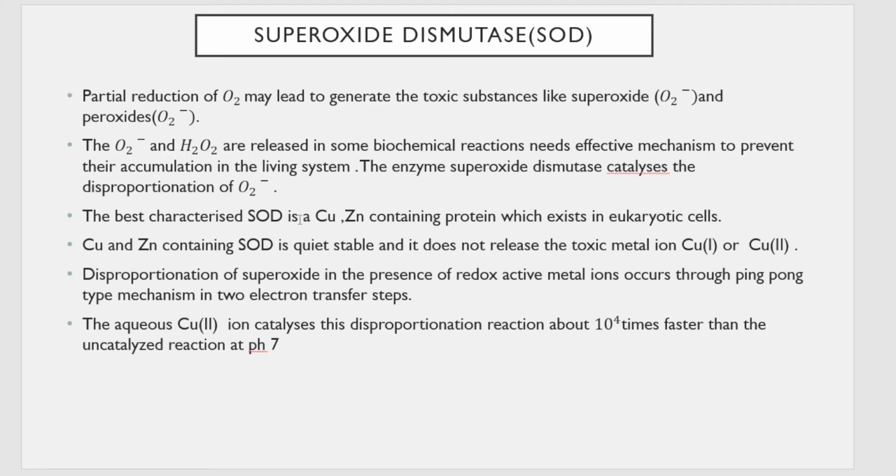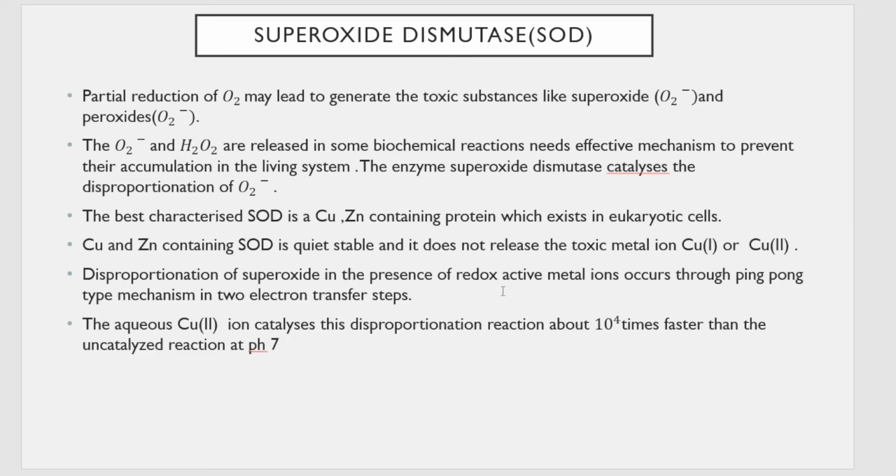Okay. So one of the best characterized superoxide dismutases which you are going to be studying is the copper zinc containing one, because there are different types, but we will be studying the copper zinc containing protein that is usually seen in eukaryotic cells. Okay. So this kind of superoxide dismutase, the copper zinc containing one, is very stable. Also, it does not release any toxic metals, and